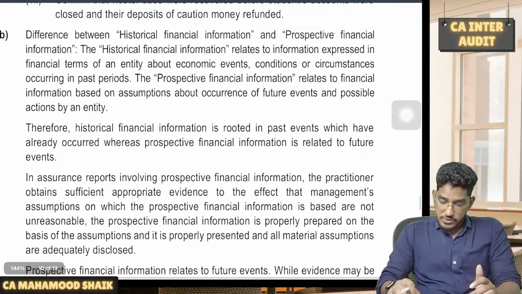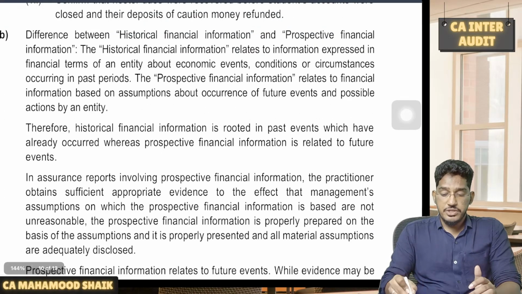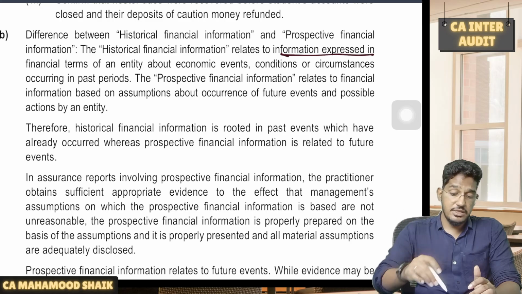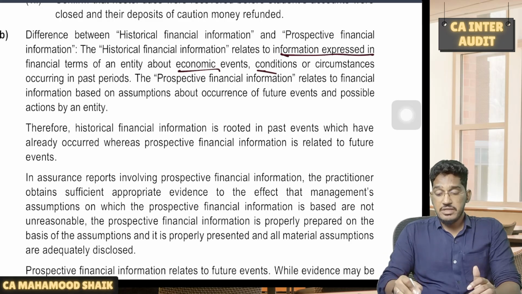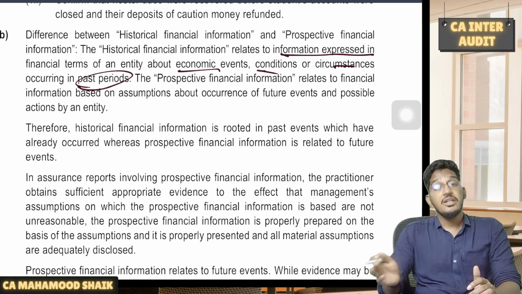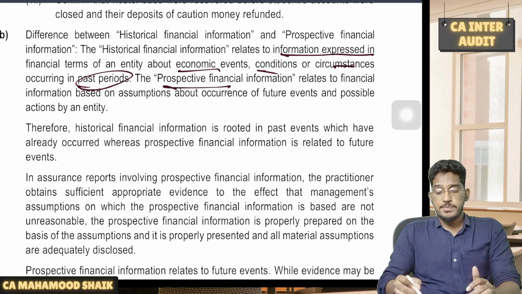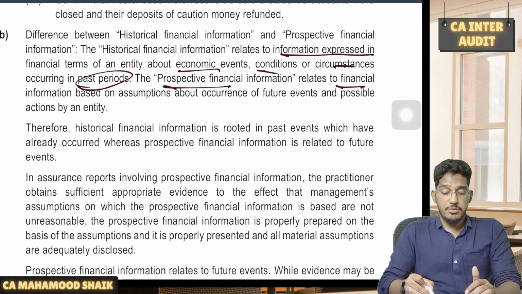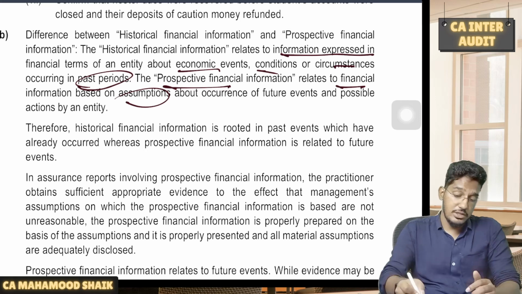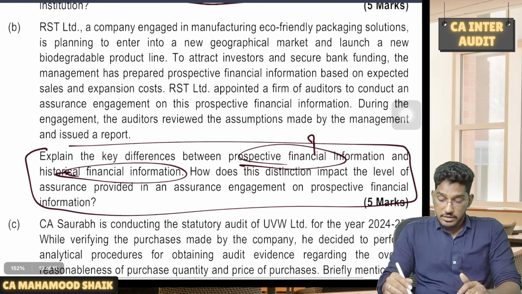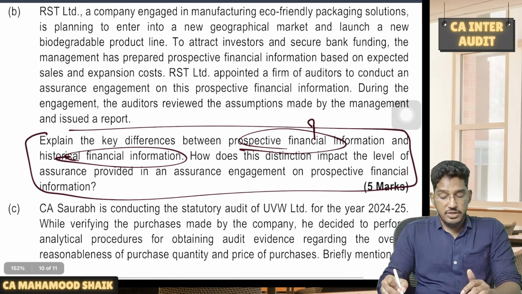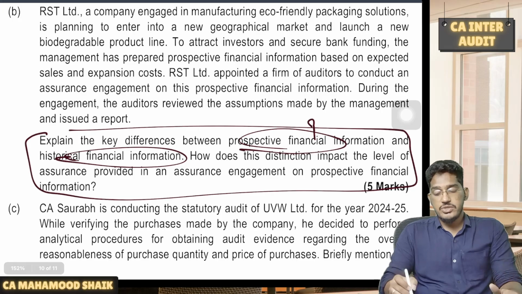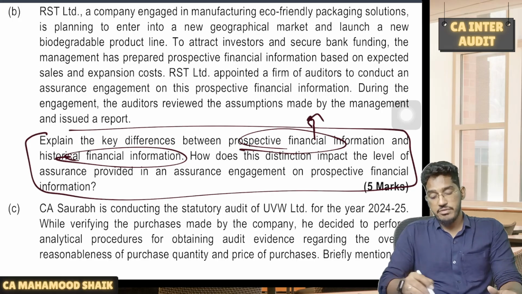Right. So if you see here, historical financial information relates to information which is already expressed in financial terms about economic events, conditions or circumstances which occurred in past periods. Whereas prospective financial information relates to financial information based on assumptions about the future. And how does this distinction impact the level of assurance? Tell me, what assurance do we generally provide in the case of prospective financial information?